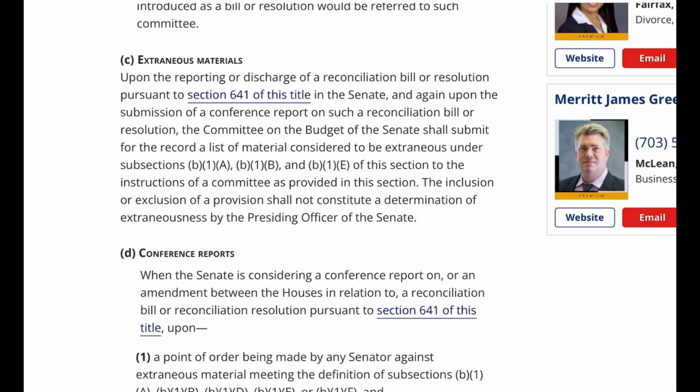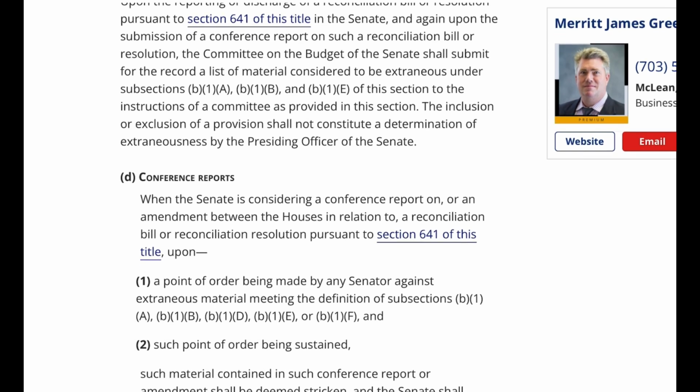C. Extraneous materials. Upon the reporting or discharge of a reconciliation bill or resolution pursuant to Section 641 of this title in the Senate, and again upon the submission of a conference report on such a reconciliation bill or resolution, the Committee on the Budget of the Senate shall submit for the record a list of material considered to be extraneous under subsections B1A, B1B, and B1E of this section to the instructions of a committee as provided in this section. The inclusion or exclusion of a provision shall not constitute a determination of extraneousness by the presiding officer of the Senate.